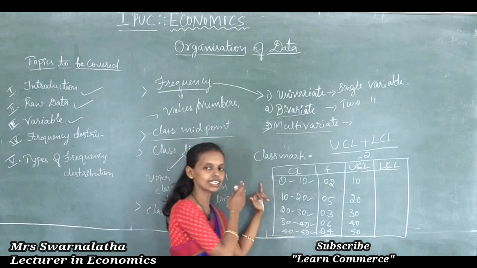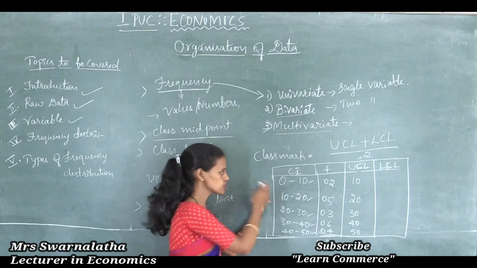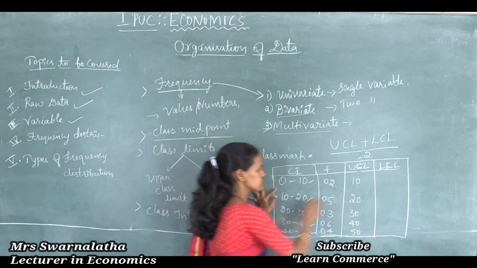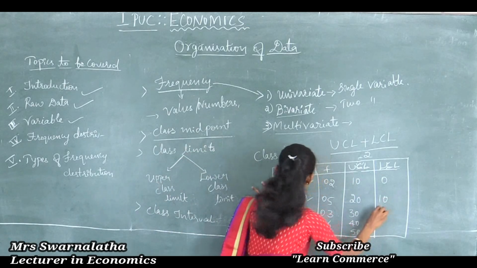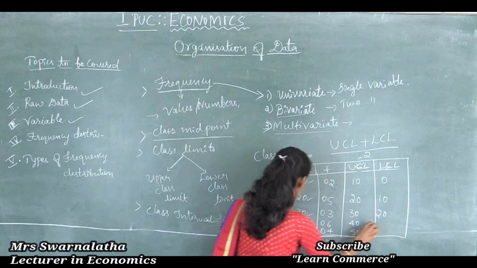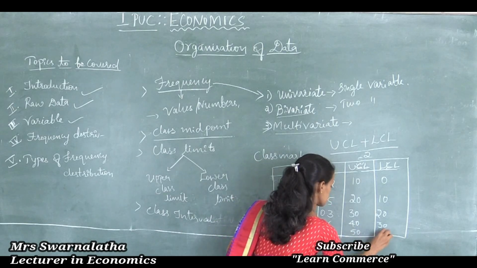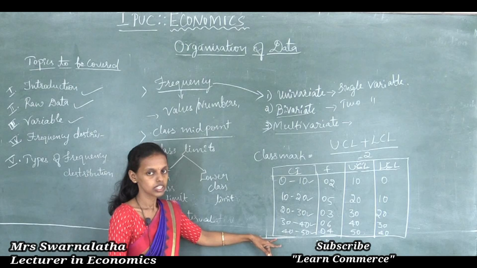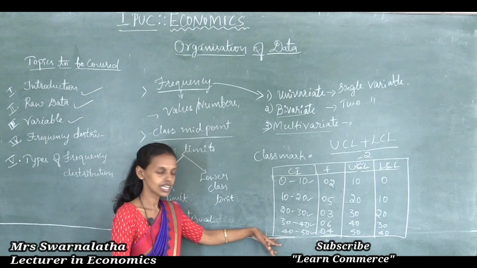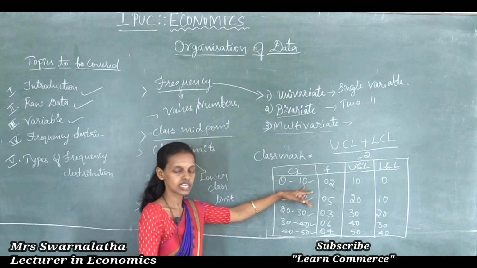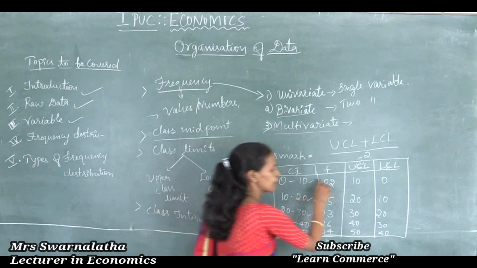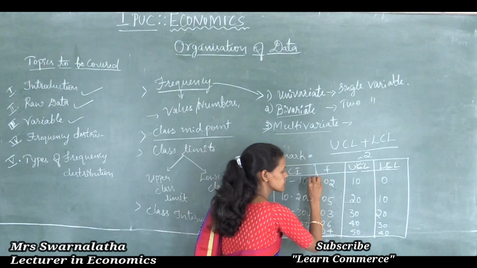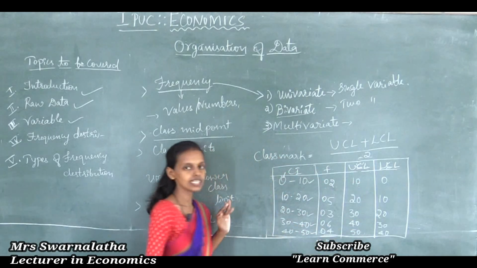Lower class limits are those items which come on the left side of the class intervals: 0, 10, 20, 30, 40. So these are the lower class limits. The lowest values are the lower class limit and the highest values are said to be the upper class limit.